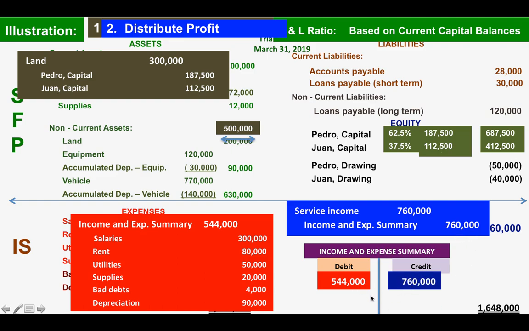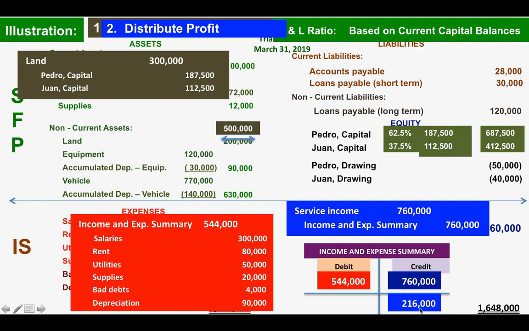So the net balance of these two amounts is 216,000. Because the income and expense summary is credit, we have a profit. If the income and expense summary shows a debit balance, it is a loss. So in this case, we have a profit of 216,000.